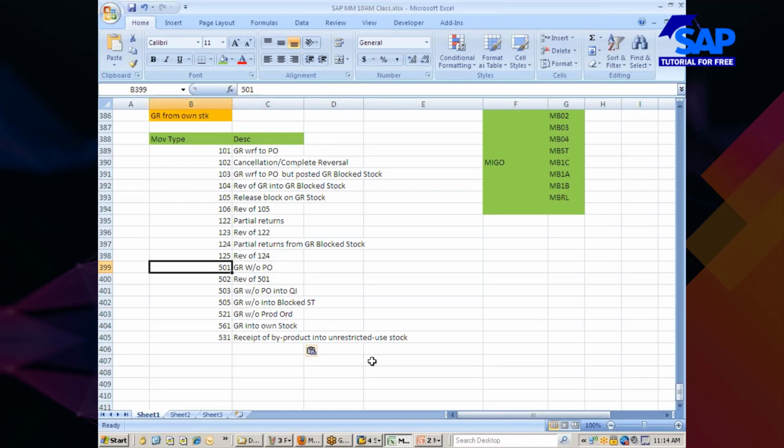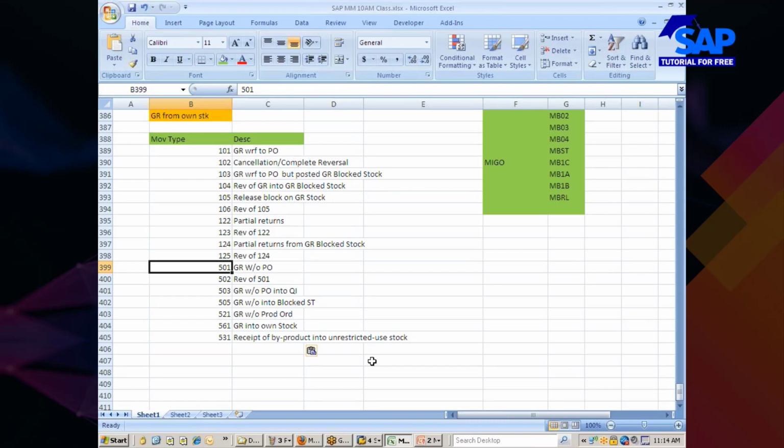501 is without purchase order into unrestricted stock, 502 is reversal, 503 is GR without purchase order into QI, 504 is reversal of 503, 505 is GR into block stock without purchase order. Okay, 506 is the reversal of GR without purchase order.